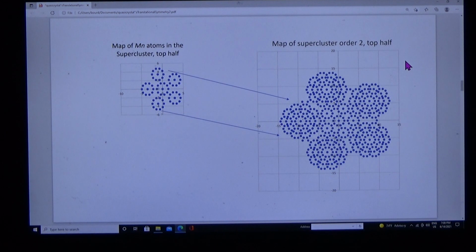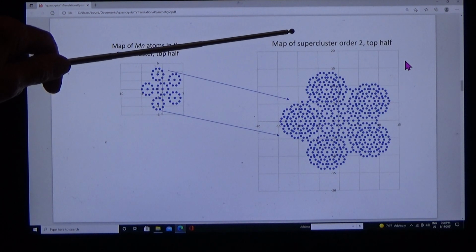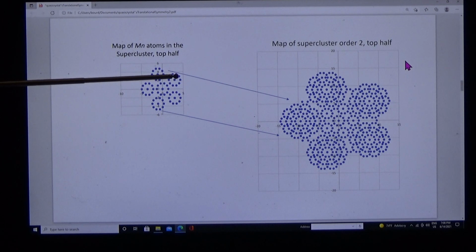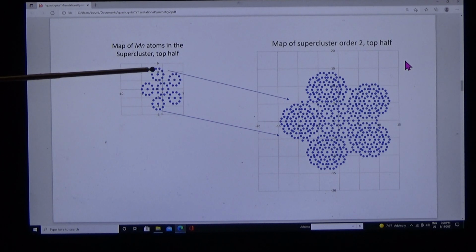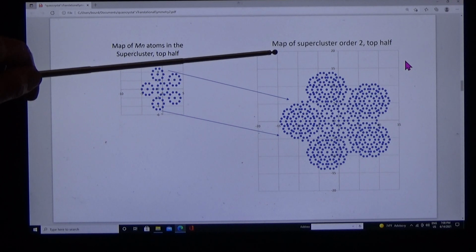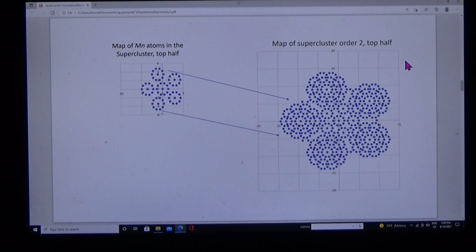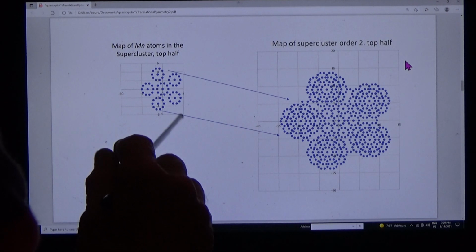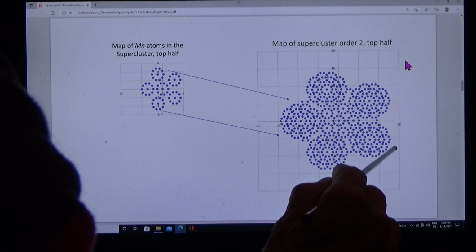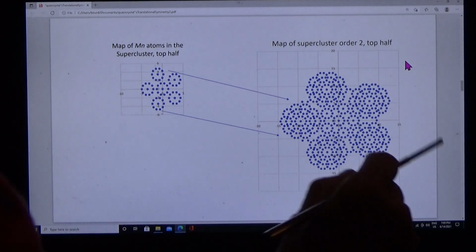And here are the manganese atoms mapped for a supercluster and for a supercluster order 2. 10 unit cells in a cluster on 2 circles, 5 clusters in a supercluster on 1 circle, and in a supercluster order 2, 10 clusters in a supercluster.